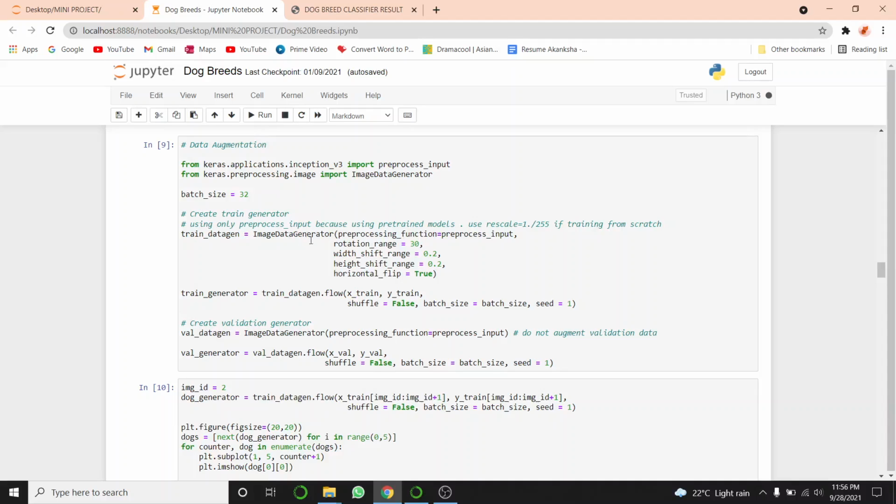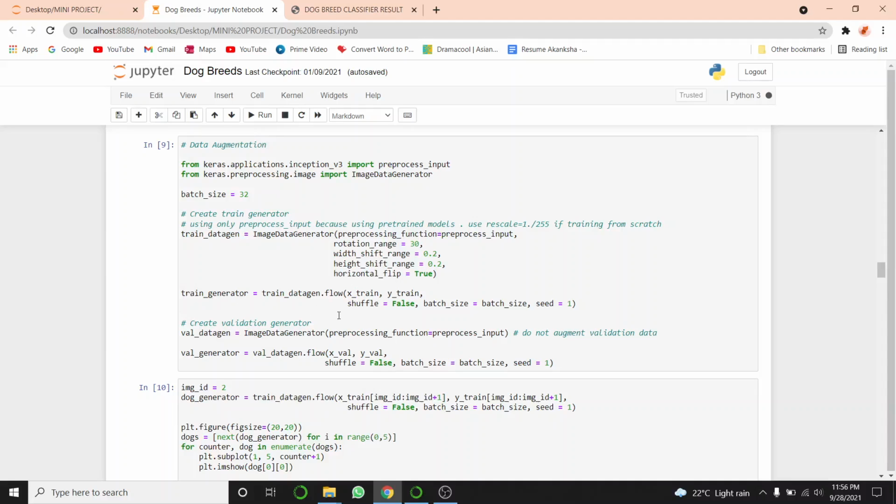In the arguments, we have used preprocess input because we are using a pre-trained model, then rotation range to 30 degrees, then height and width shift to 0.2, that is 20% of height and width, and set horizontal flip to true. Then train data gen flow will return the data and store it in train generator.